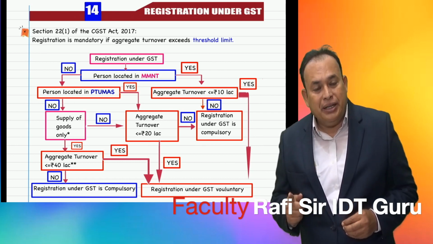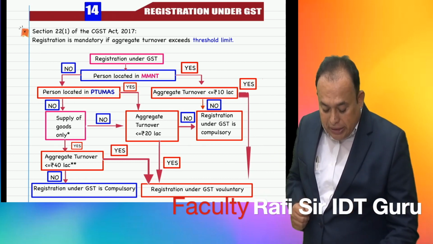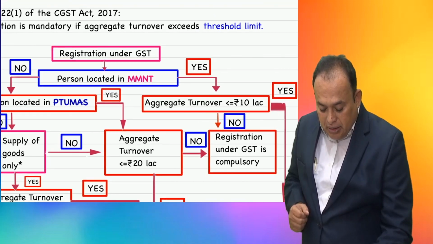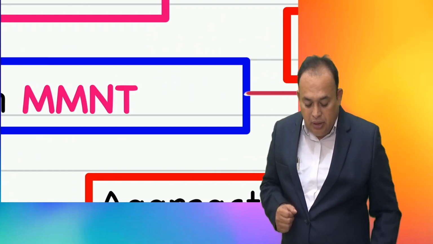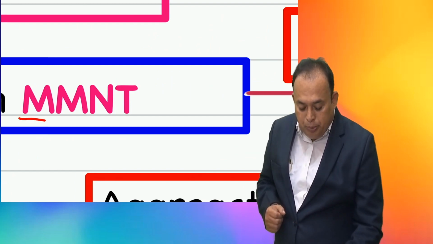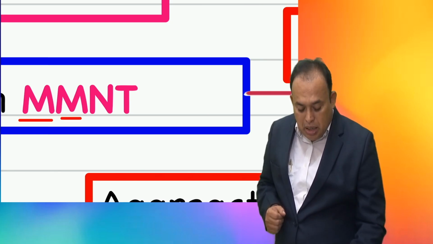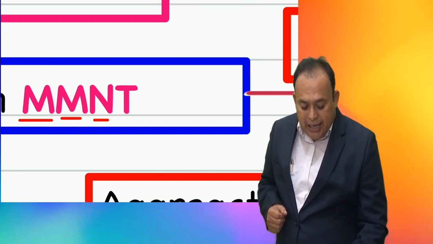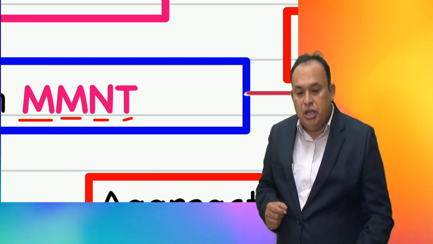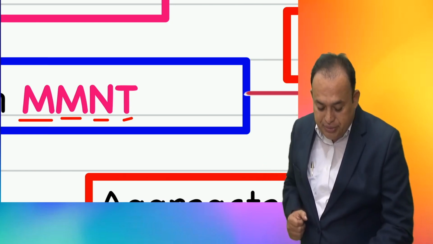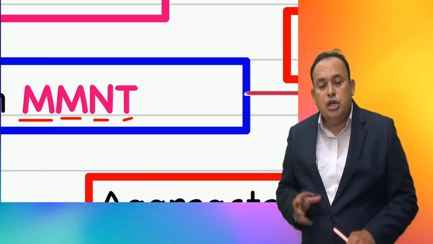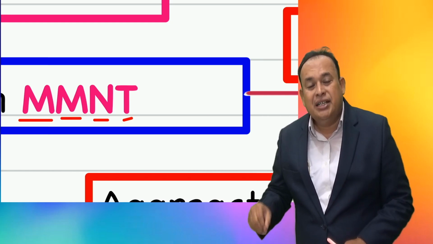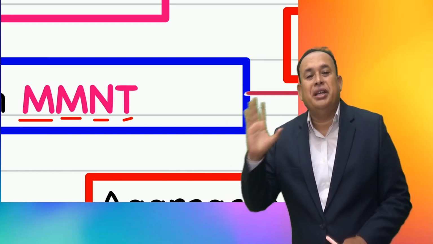In case, my dear friends, you are located in MMNT, Manipur, Mizoram, Nagaland and Tripura, if you are located in the following states, aggregate turnover should not exceed 10 lakhs of rupees.